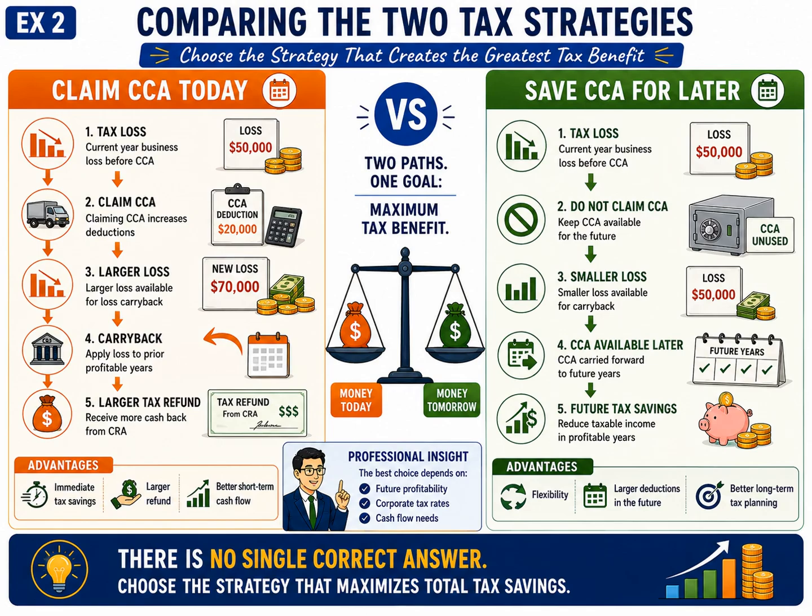Let's begin with the first strategy, claiming capital cost allowance today. Suppose the corporation already has a business loss for the current year. If it also claims CCA on its depreciable assets, the current year's deductions increase even further. As a result, the corporation generates a larger non-capital loss. A larger loss may be extremely valuable if the corporation earned taxable profits and paid taxes in previous years. By carrying back the larger loss through Schedule 4, the corporation can offset more prior year taxable income and receive a larger tax refund from the Canada Revenue Agency.